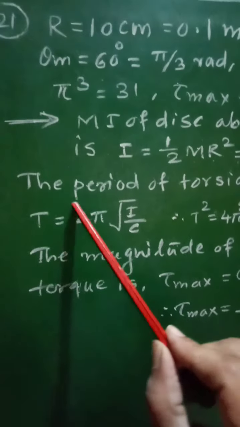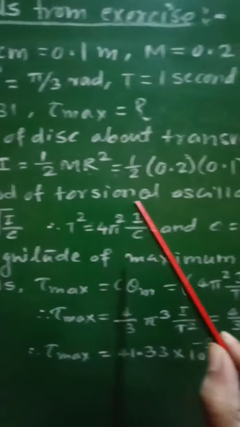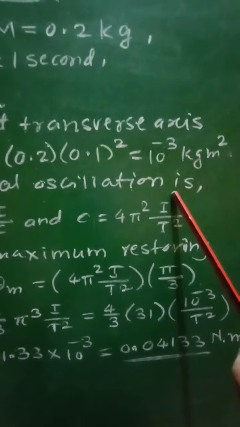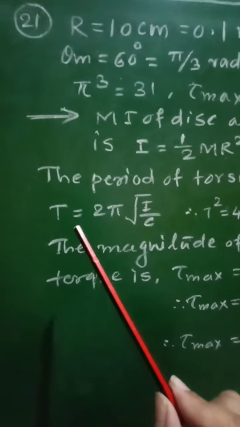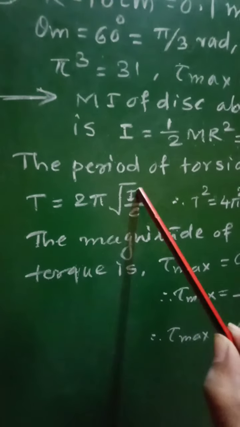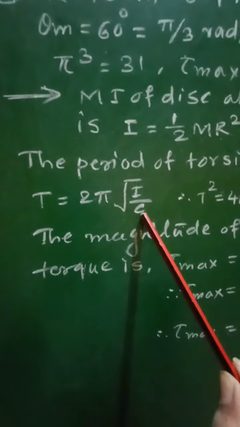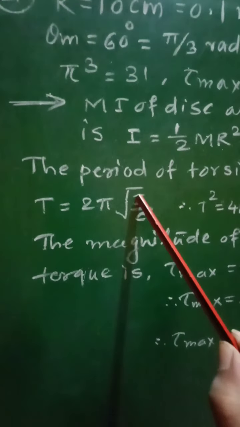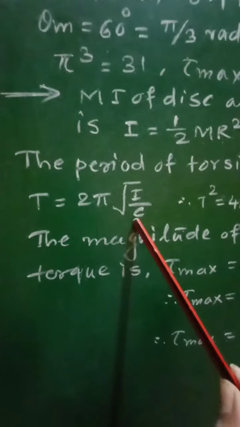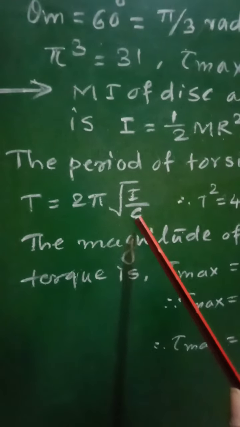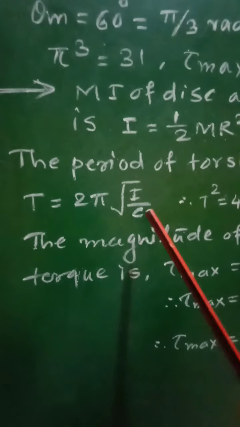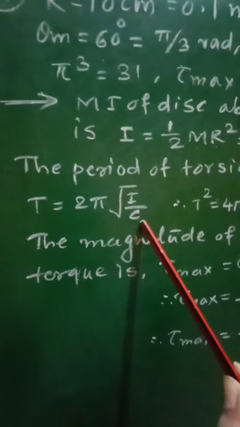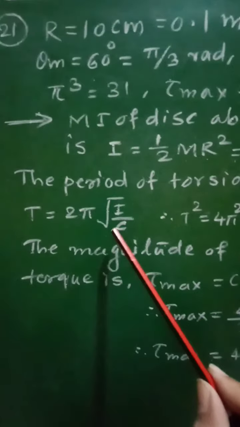Then the period of torsional oscillation. The period of torsional oscillation will be given as T is equal to 2 pi square root of I by c, where I is the moment of inertia and c is the constant of twist, that is called as twist constant.